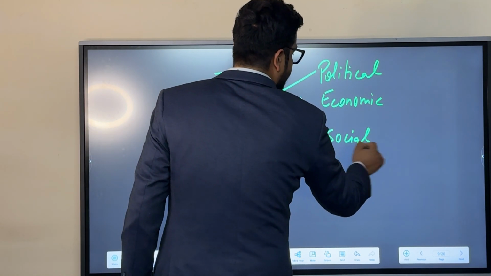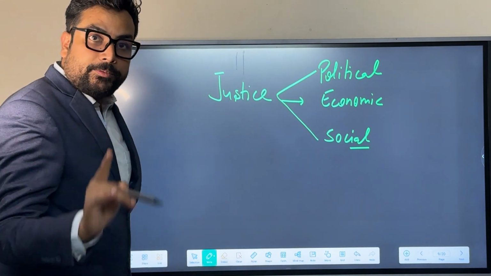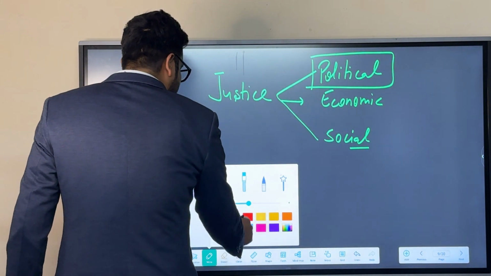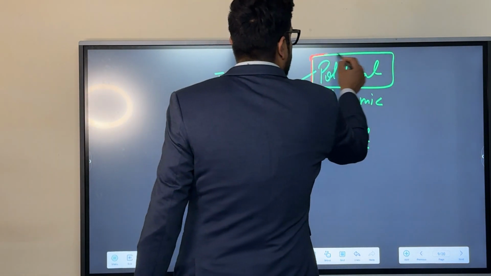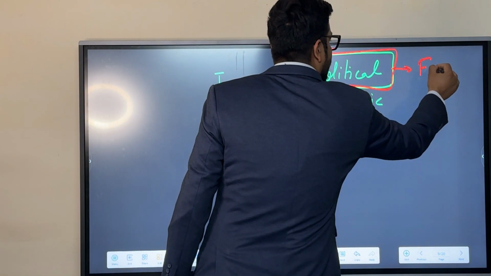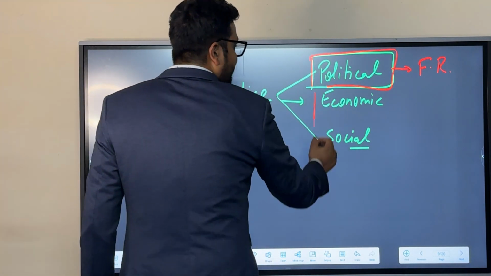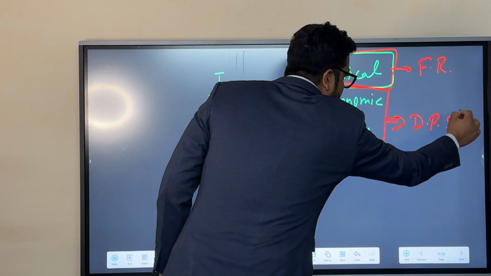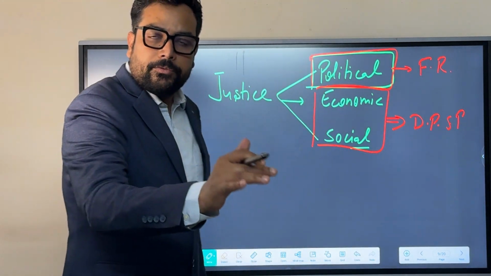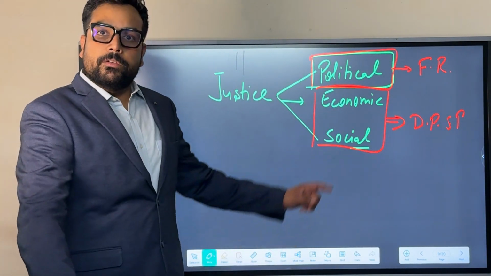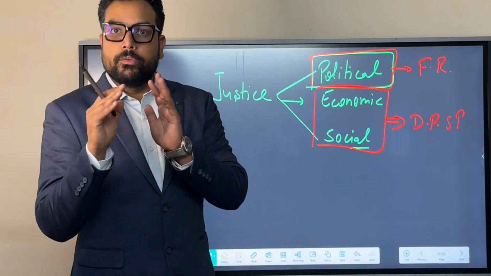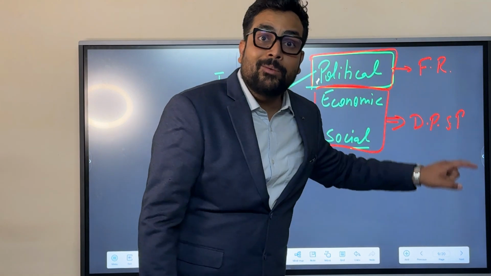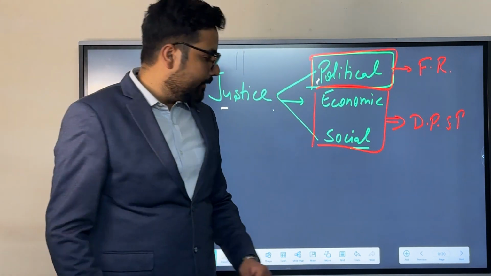The fundamental rights chapter of the Indian Constitution deals with political justice only, while economic and social justice is provided by DPSP. DPSP stands for Directive Principles of State Policy. In the subsequent video we will discuss this part also, but here you will see that political justice is being ensured by fundamental rights in the Indian Constitution.